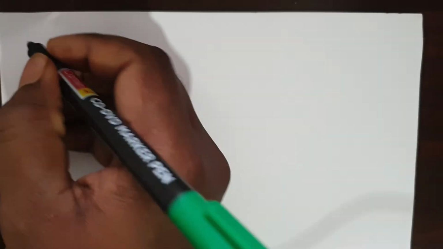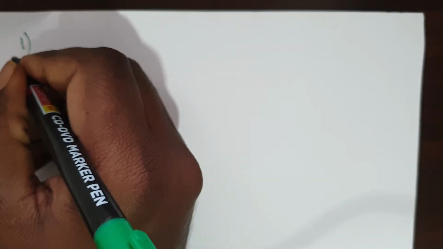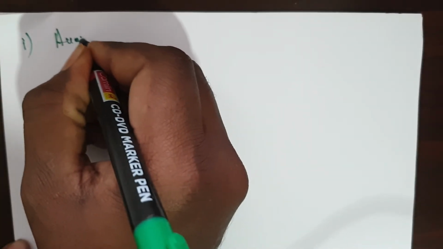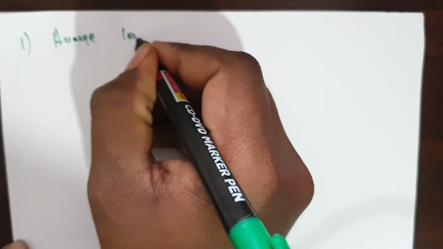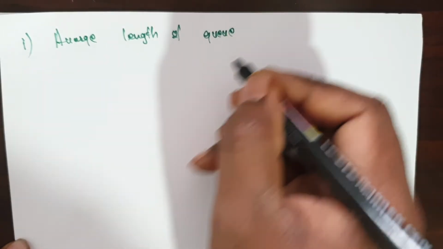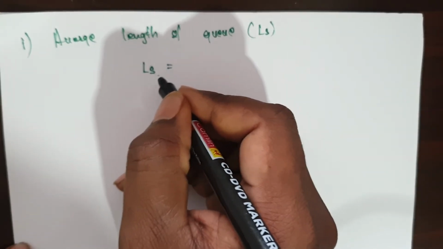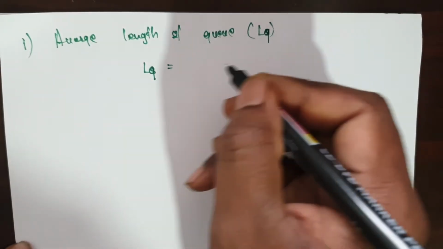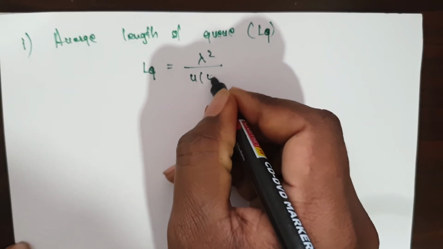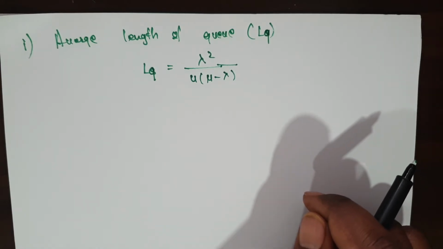In the first bit, he is asking you to find out the average length of the queue. It is designated with the letter LQ. Already we used this formula in the previous video. LQ is equal to lambda square by mu into mu minus lambda.